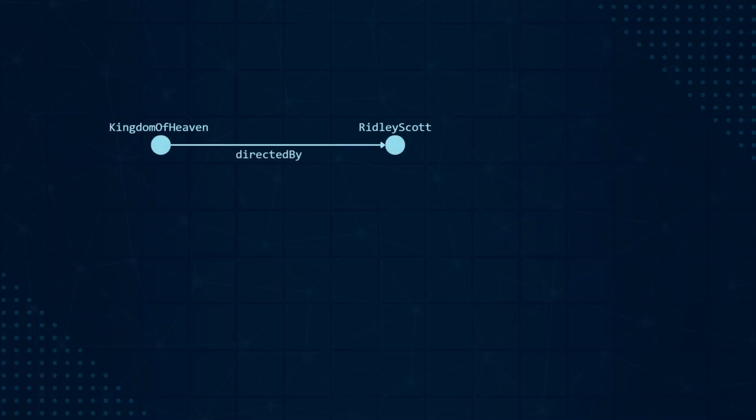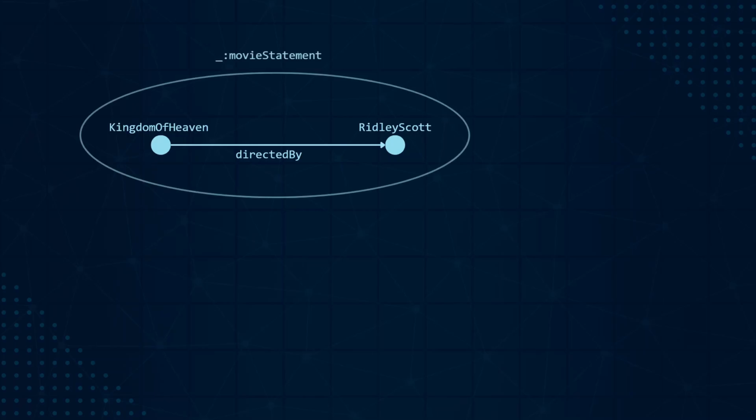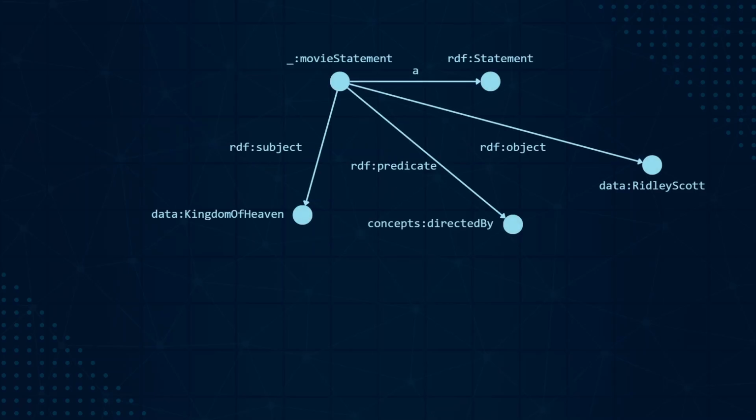Let's assume we have the statement Kingdom of Heaven is directed by Ridley Scott. If we want to state that this statement originates from the movie database, we need a way to represent the whole statement as node. This can be achieved by adding a new resource, for example a blank node called movie statement, and classify it as RDF statement. We then link nodes through RDF subject, RDF predicate, and RDF object to represent the whole statement as graph. So instead of a single triple, we use multiple triples for the same statement.